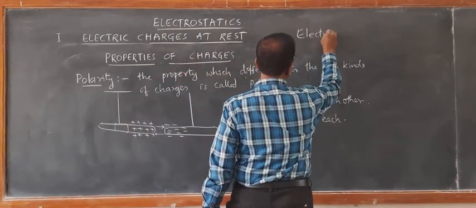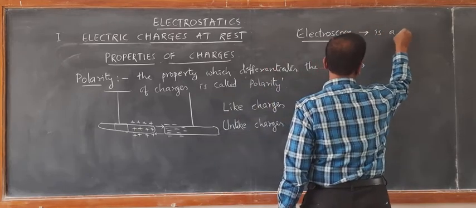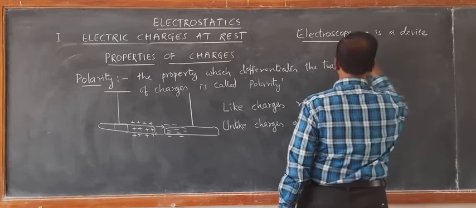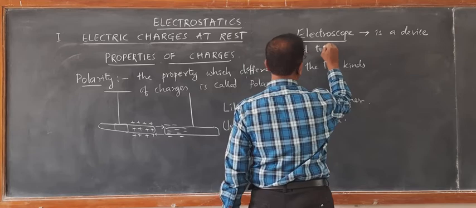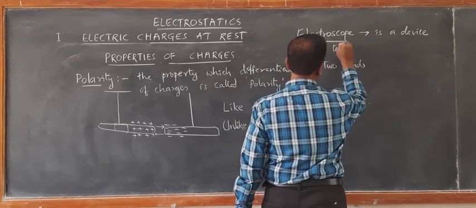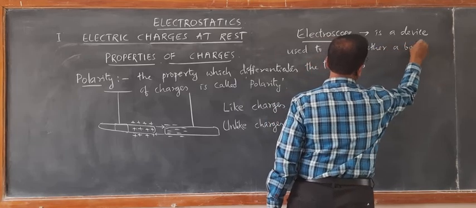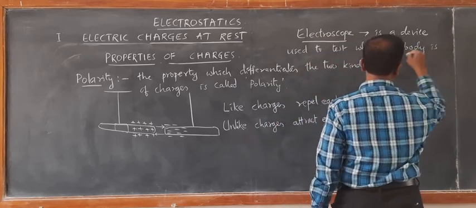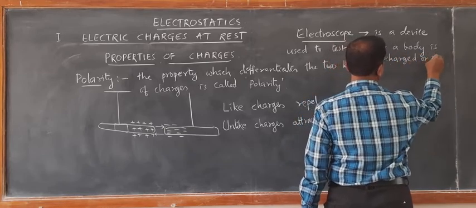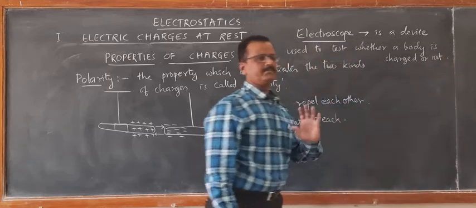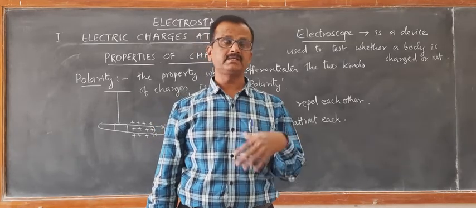You can just note down: an electroscope is a device used to test whether a body is having charge or not. It will just help us know whether a body is charged or not. It will not help us to find the type of charge.